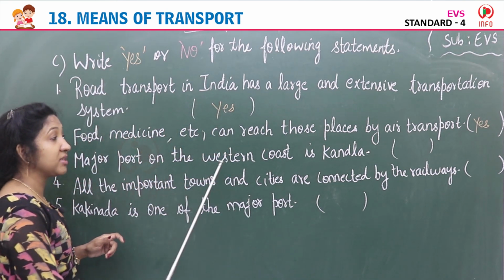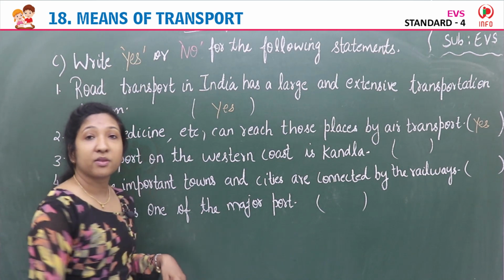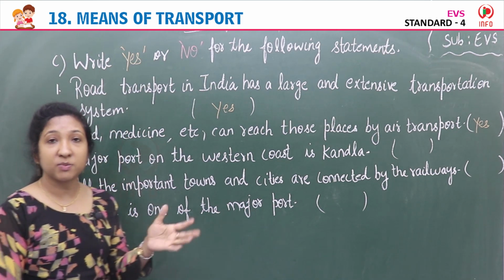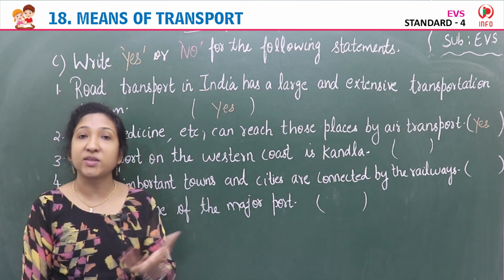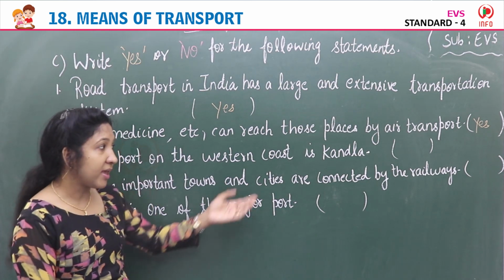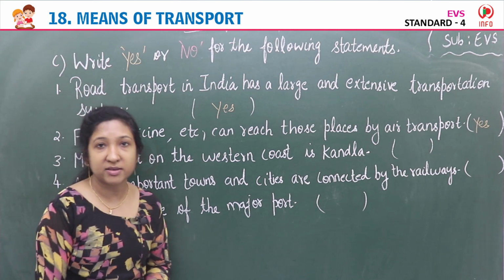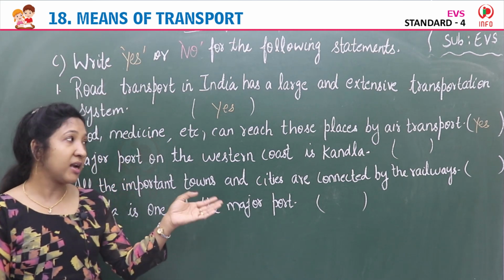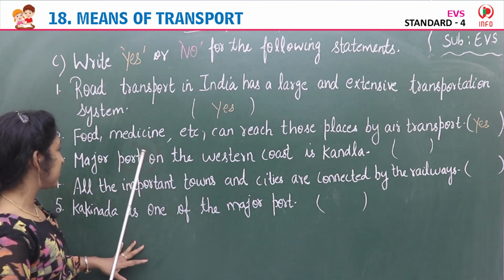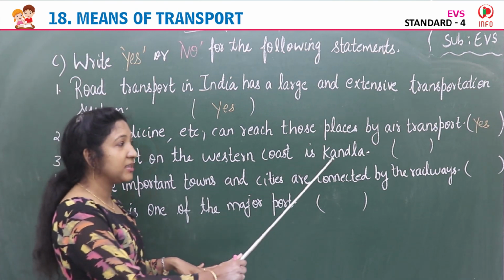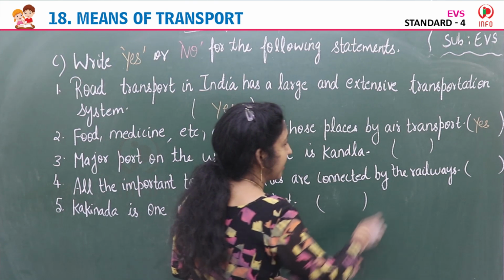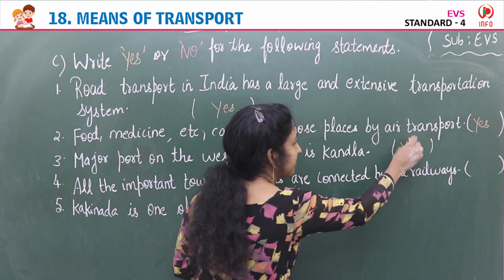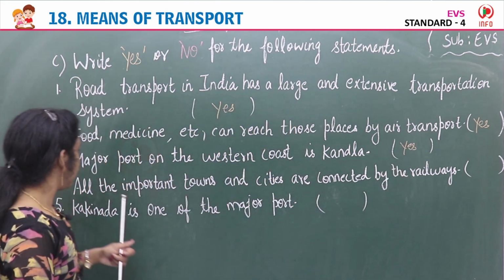Major port on the western coast is Kandla. Yes, we have major ports and non-major ports. Major ports are spread in eastern and western parts of India. So yes, Kandla is on the western coast. It is the true statement. Kandla, Mumbai, they are on the western coast. So major port on the western coast is Kandla. Yes, it is true. It is correct. So you can write yes here again. Yes. Then next one, fourth one.